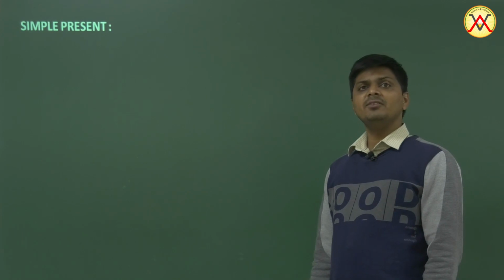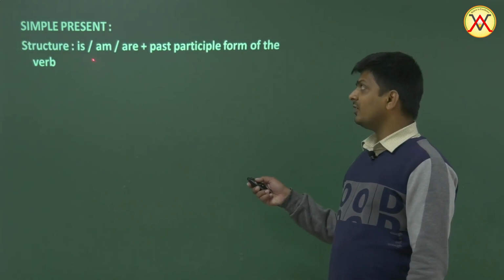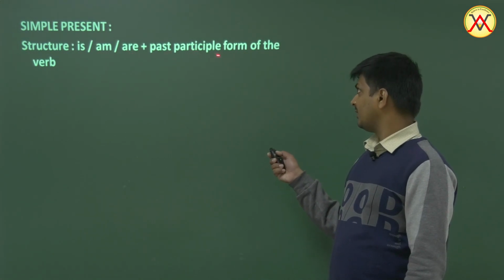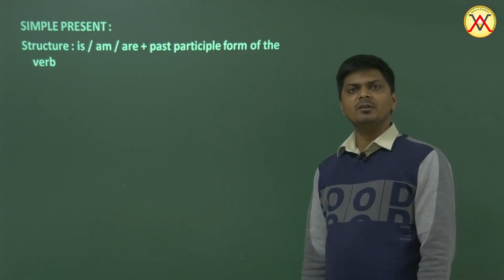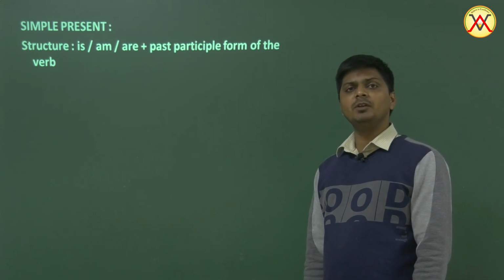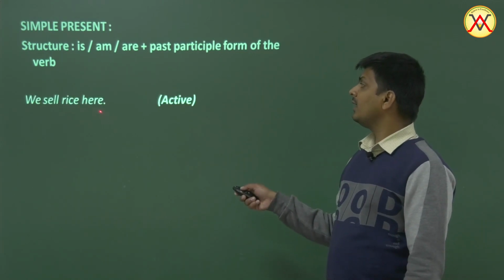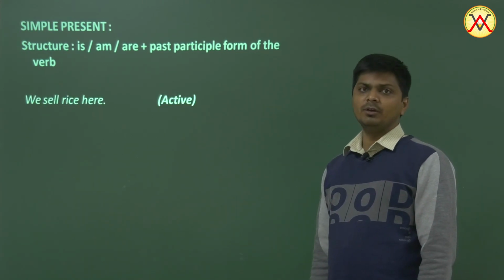So let's learn how to change the simple present tense into passive. The structure is is, am, are plus past participle form of the verb. Always remember, past participle form is the third form of the verb, and in passive voice we use third form of the verb. Always. We sell rice here. That's the active voice.